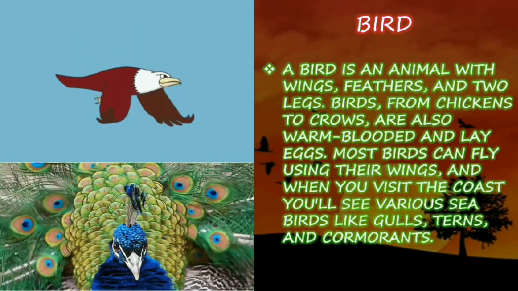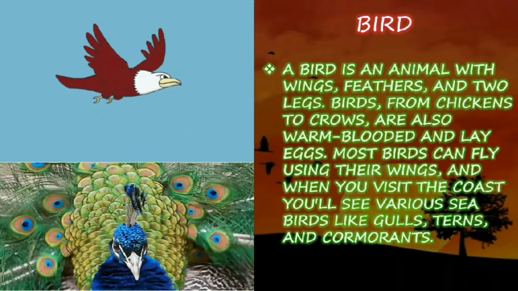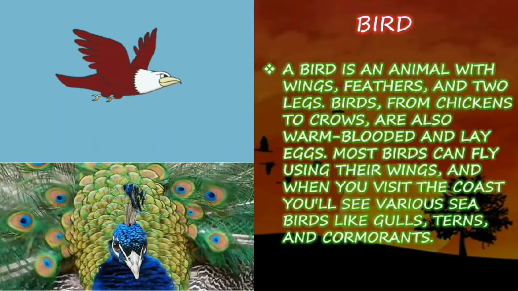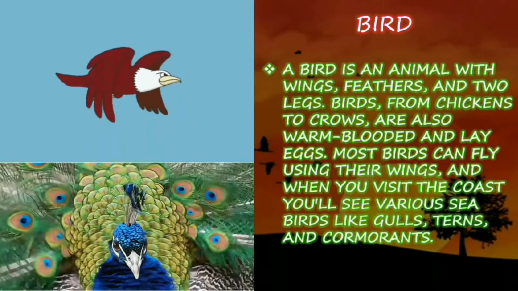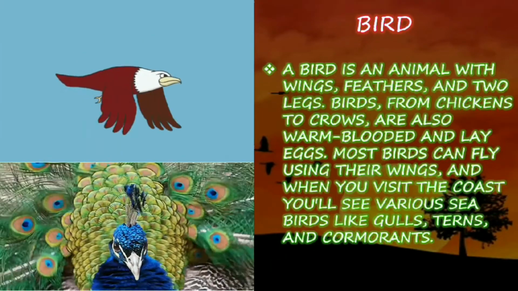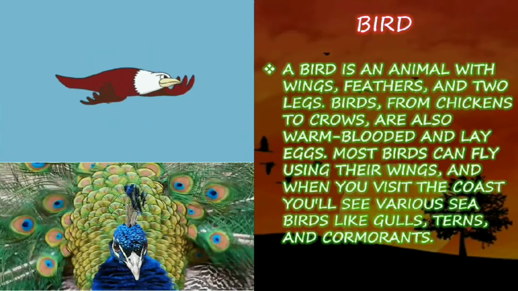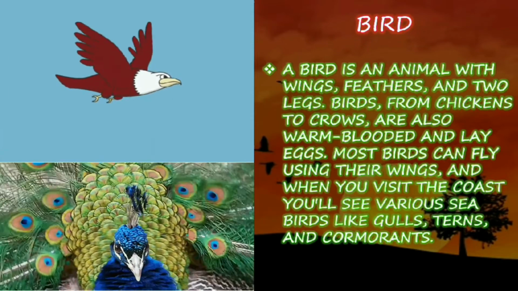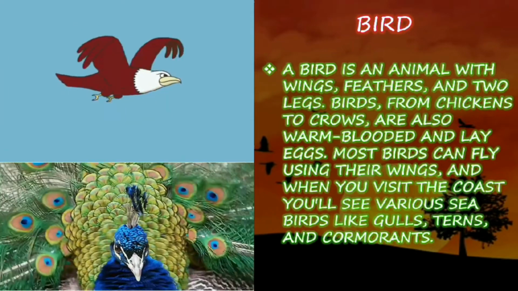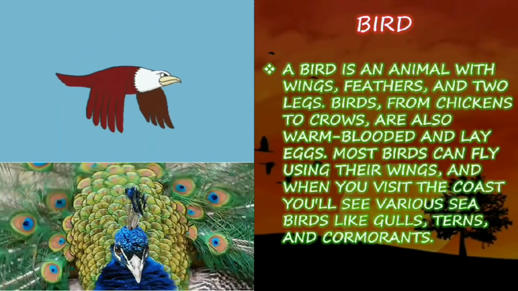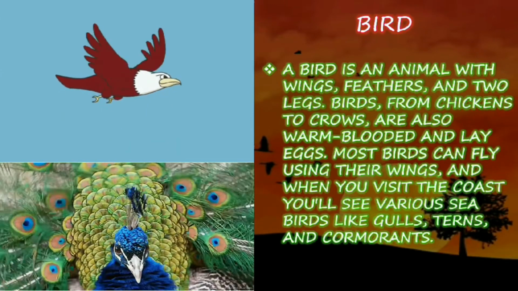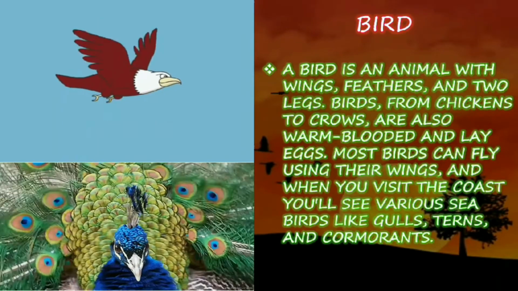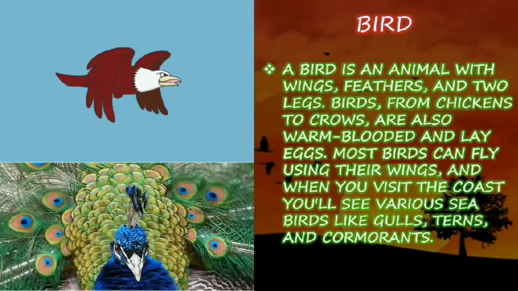Most birds can fly using their wings. And when you visit the coast, you will see various sea birds like gulls, terns, and cormorants. So, birds come under the variety of animals which have wings to fly, feathers attached to the wings, and 2 legs.